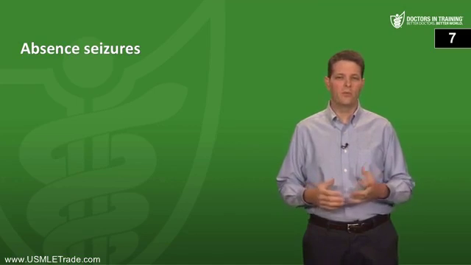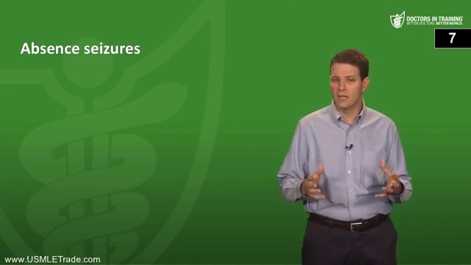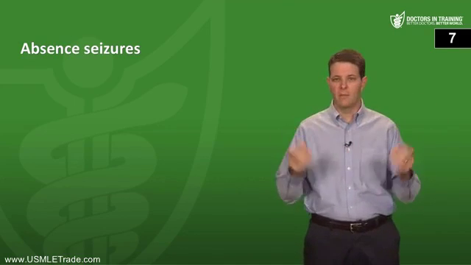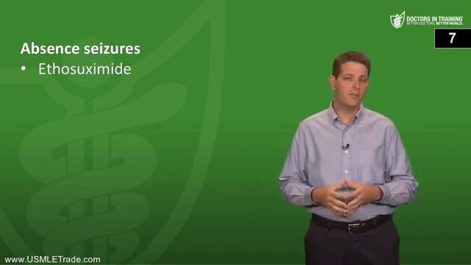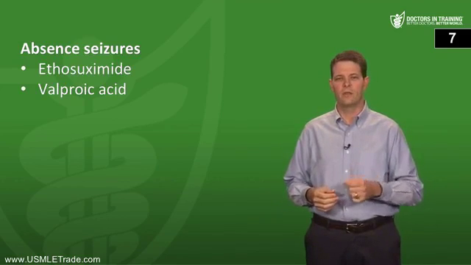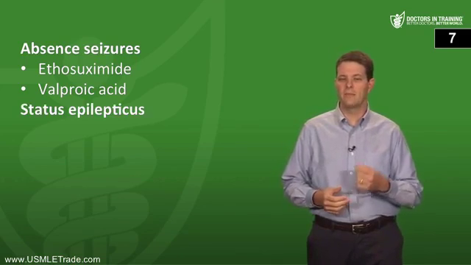Next, what anticonvulsants are used to treat absence seizures? So absence seizures are brief seizures where the patient sort of has a blank stare, but there's no postictal state. They sort of seem to just zone out and stare off into space and they come back to it. These are treated with ethosuximide first line or possibly valproic acid, but definitely remember ethosuximide as the first line treatment for absence seizures.